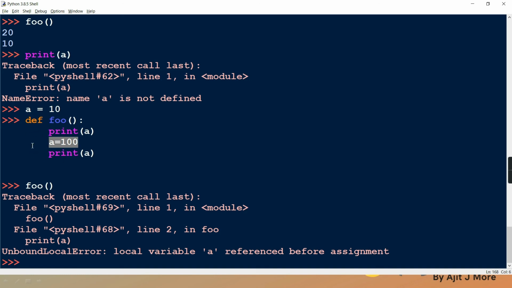So it has to take that A from its own scope. But when it is taking that A from its scope, it is used before it is bound, so it gives an unbound local error.